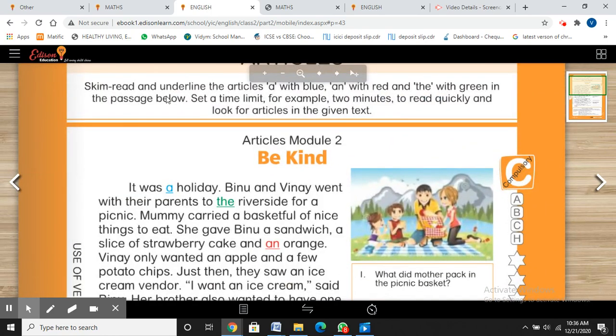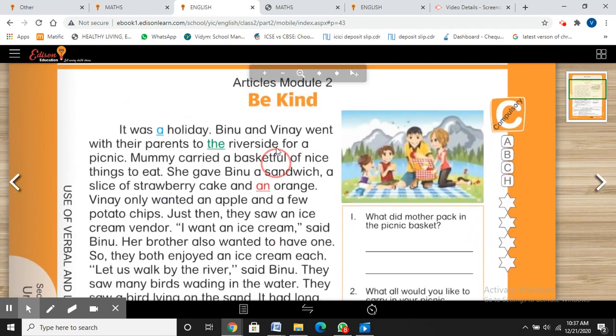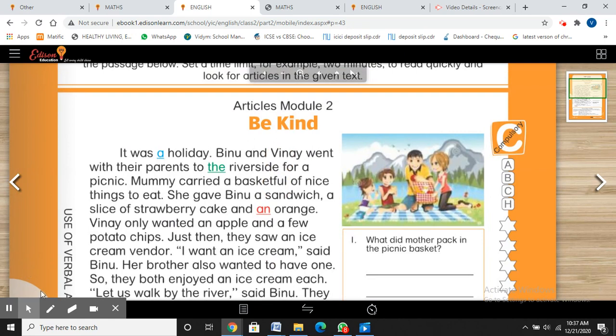Let's read. Read and underline the article a with blue, an with red, the with green in the passage below. So first of all, we are going to read, then we are going to find a, an, and the. So first of all, I'm taking my blue pen or blue pencil.